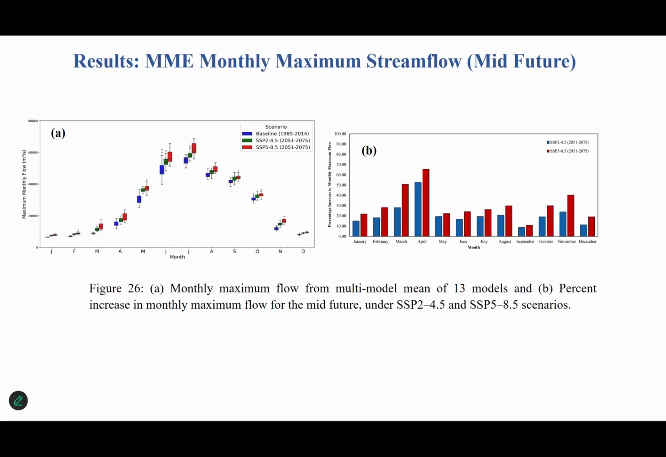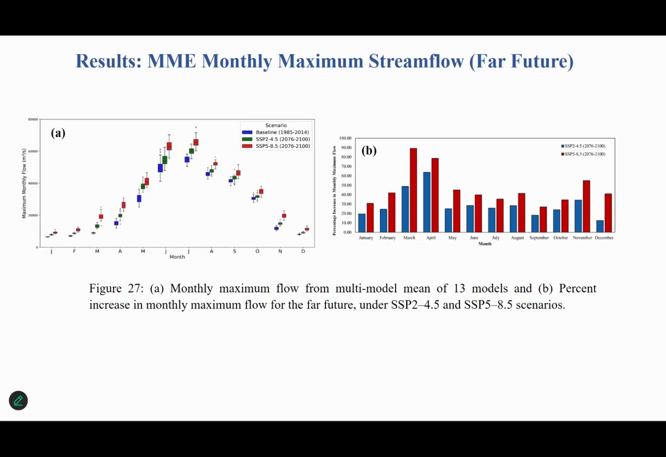This is the monthly maximum streamflow change for the mid future. Here also you can see that the April month under the SSP5 8.5 scenario during the mid future showed the most substantial increase of about 70%. This is the far future multi-model ensemble box plot, and the percentage change from the bar chart clearly shows that the pre-monsoon month of March showed about a 90% increase under SSP5 8.5. And all of them show a similarly increasing pattern.